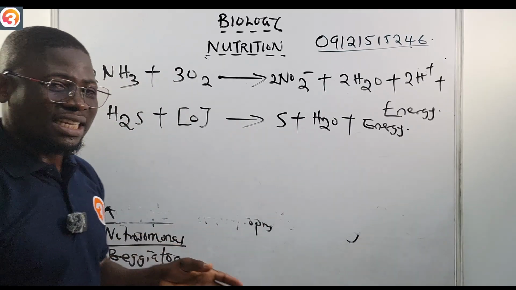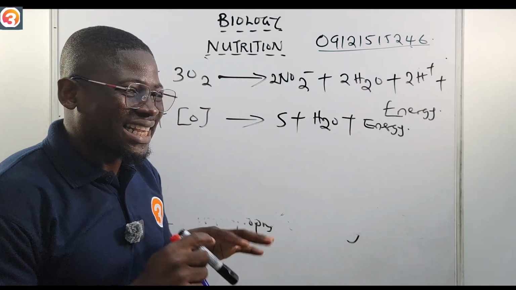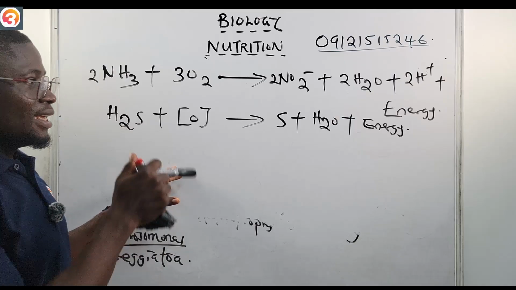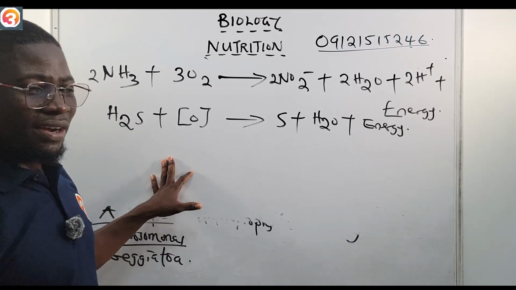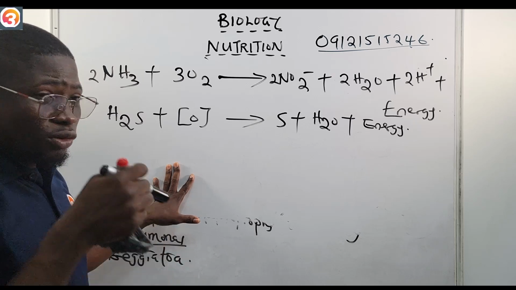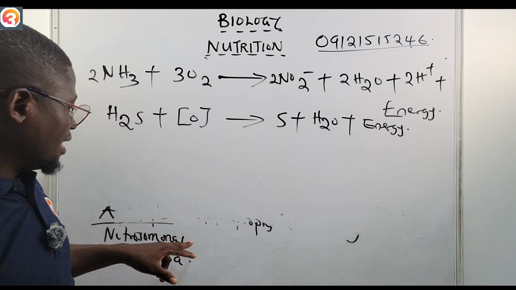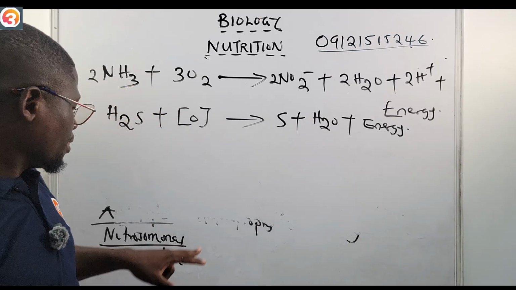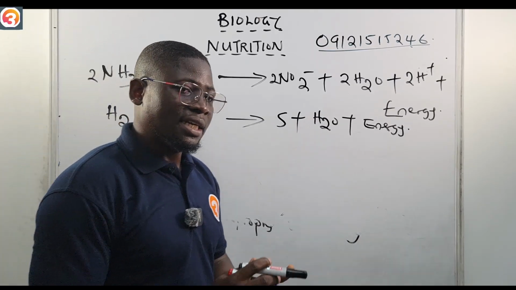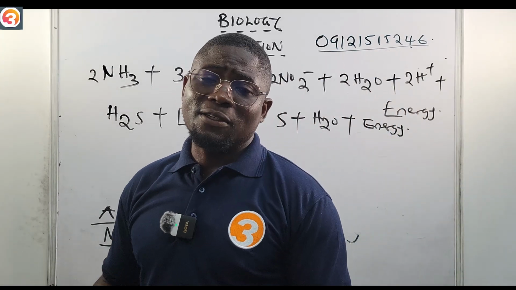So chemosynthesis and photosynthesis are not so different. It's just that for photosynthesis, light energy is powering life, while for chemosynthesis, chemical energy is what is powering life. I could say chemosynthesis is the process whereby living organisms in the world oxidize simple inorganic substances, like Nitrosomonas oxidizing ammonia, while Beggiatoa oxidizes hydrogen sulfide. That is chemosynthesis. All right, we're going to go to the O3 School JAMB CBT practice app now.